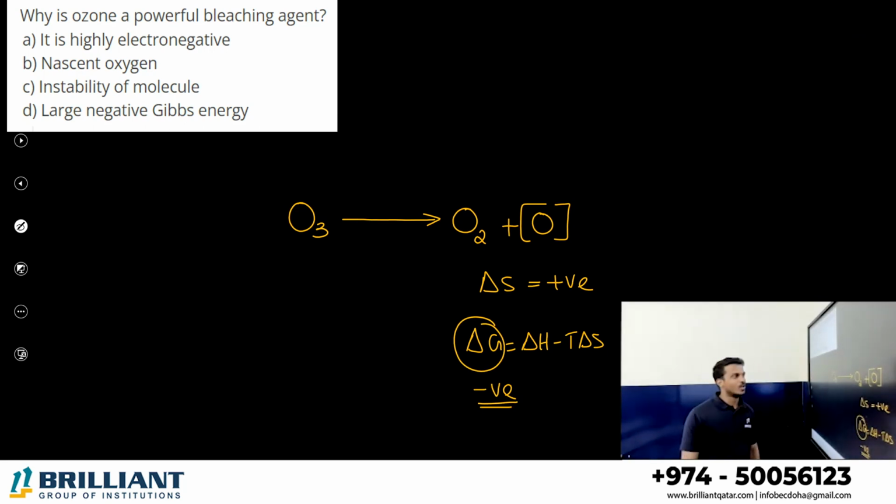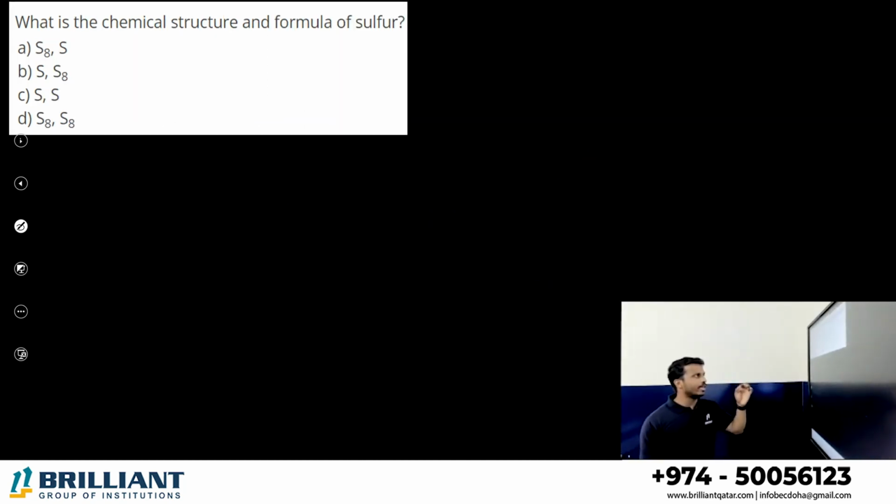Yes or no? So what we can say, here the question is entirely different. Why is ozone used as a powerful bleaching agent? What is the reason? The nascent oxygen. The nascent oxygen is the one which interacts with the bleaching substances, and they are converted into colorless ones. So the nascent oxygen is responsible for the bleaching action of ozone.